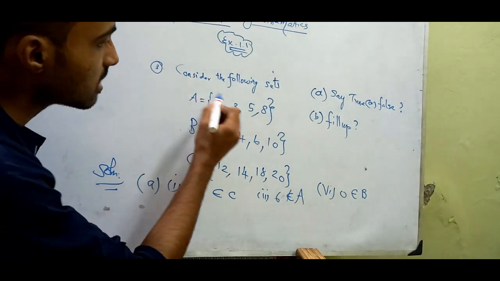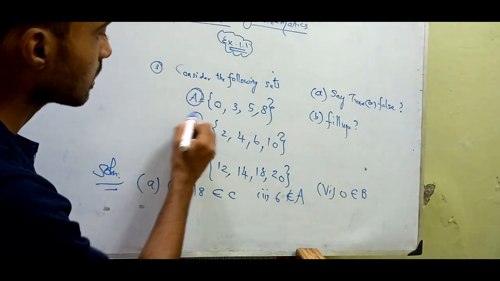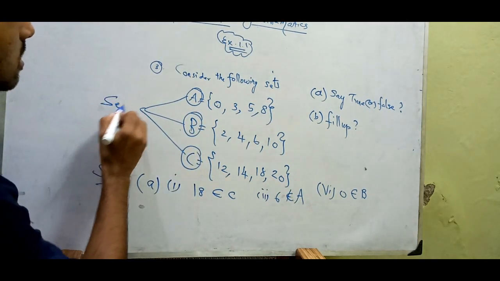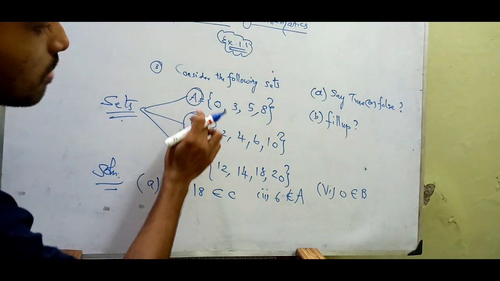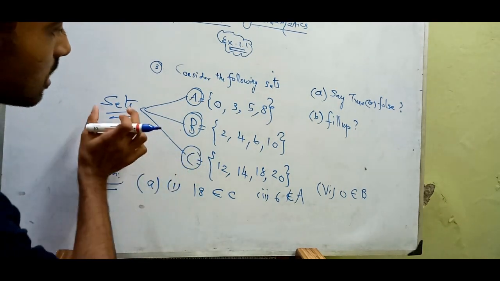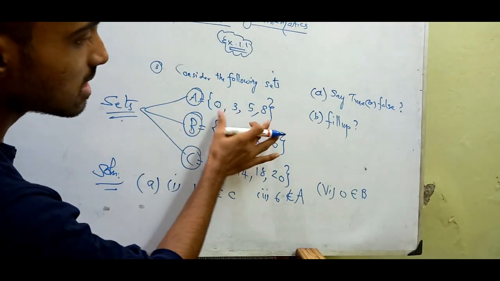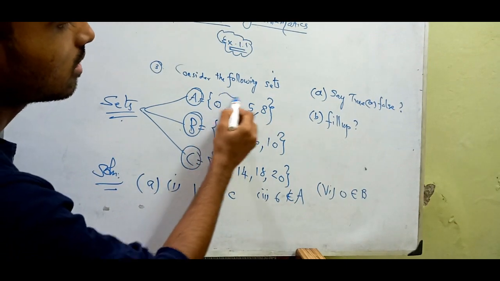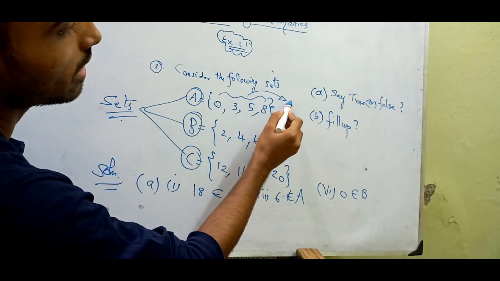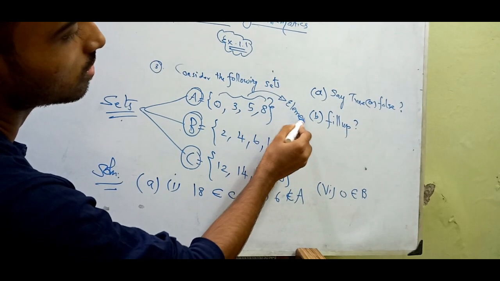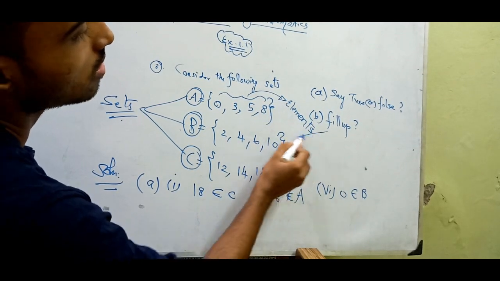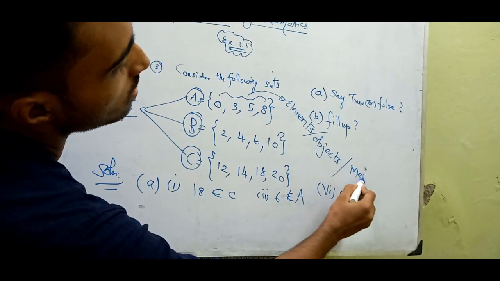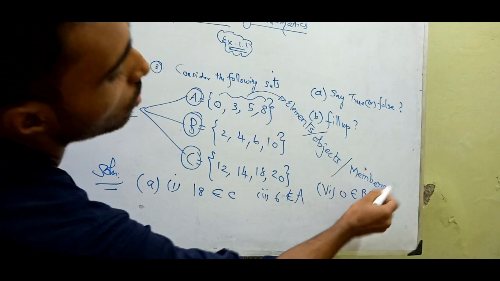I'm going to explain: these capital letters A, B, C are denoted as sets. You have to call capital A, capital B, capital C a set. But the objects placed inside the set you have to call elements, objects or members, whatever you want.